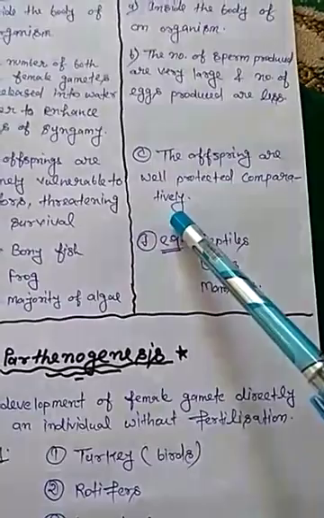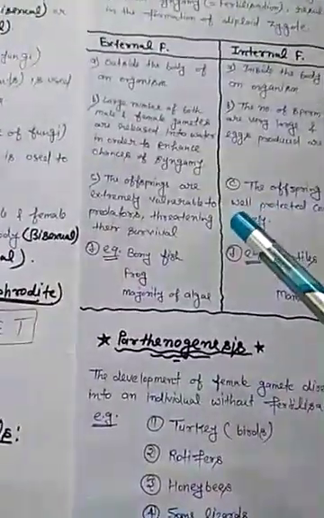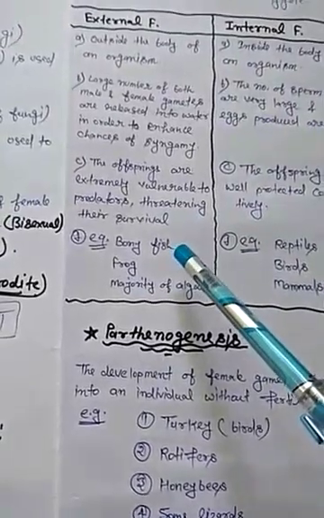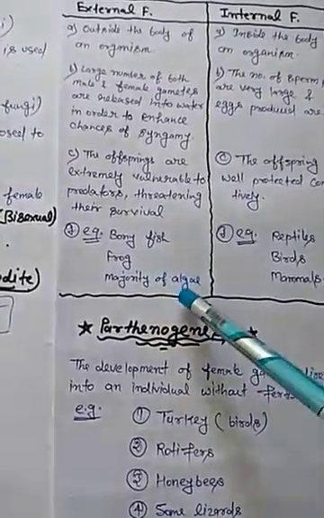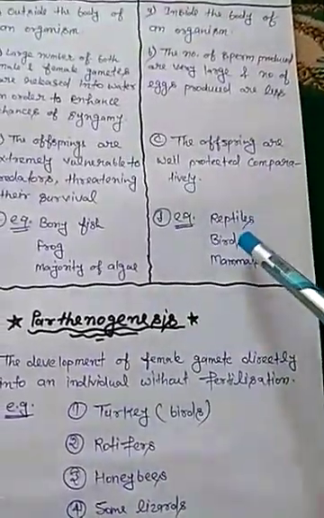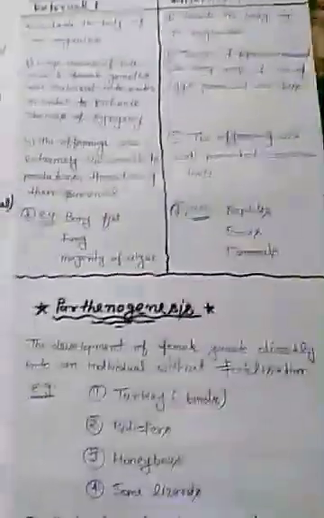Examples of organisms with external fertilization: bony fish, frog, and majority of algae. Examples of internal fertilization: reptiles, birds, and mammals.